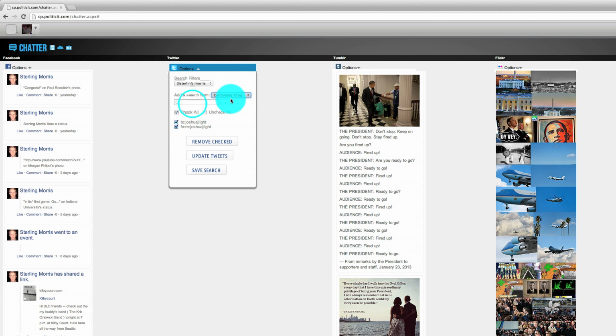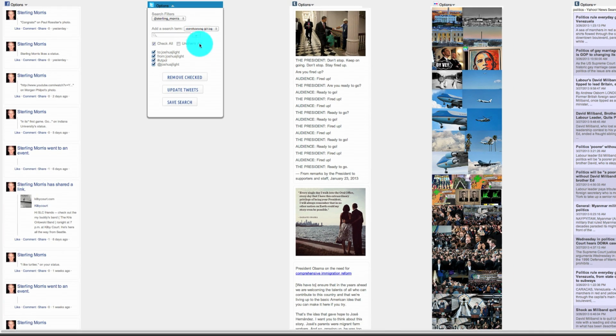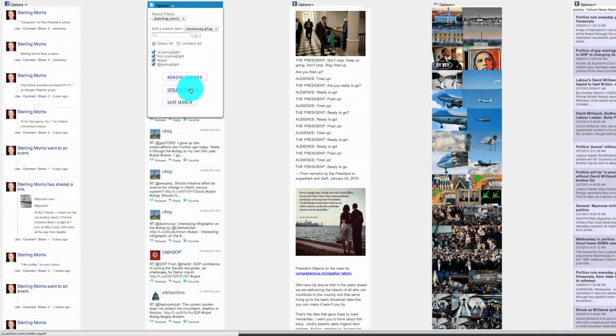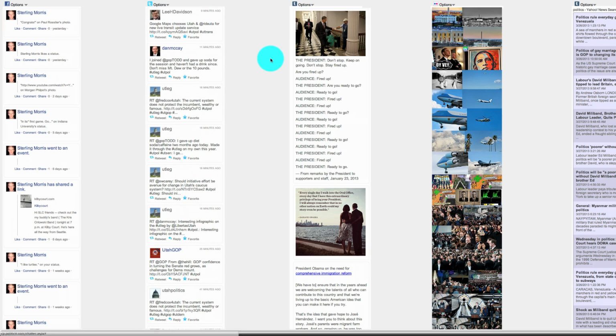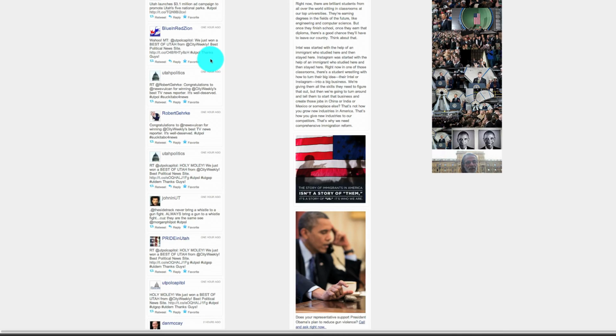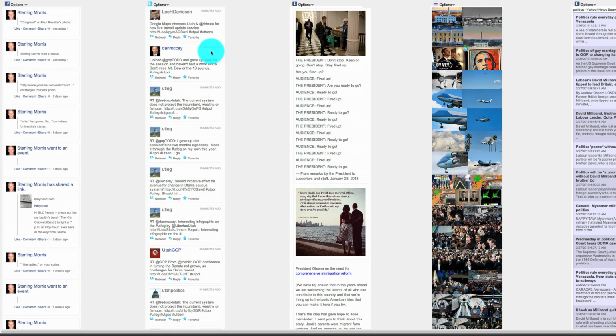You can also look at tweets containing a specific hashtag like Utah Poll, which is a popular hashtag in Utah politics. Or you can look at mentions for a Twitter user. So if you want to look at when people mention Joshua J. Light, you just press add. Now all you have to do is hit update tweets. Now you can see that it's updated the tweets following Utah Poll, mentions to Joshua J. Light, and the other search queries that we've specified.